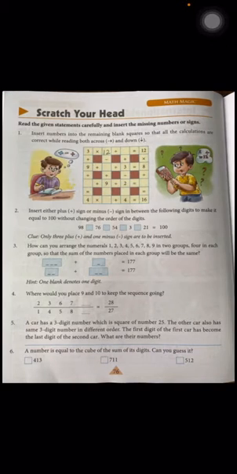Now the next page is page number 76. That is maths magic. Scratch your head. Now you have to use your mind. You have to do some calculation to solve this page. First is, insert numbers into the remaining blank squares so that all the calculations are correct while reading both across and down. First we will start across.